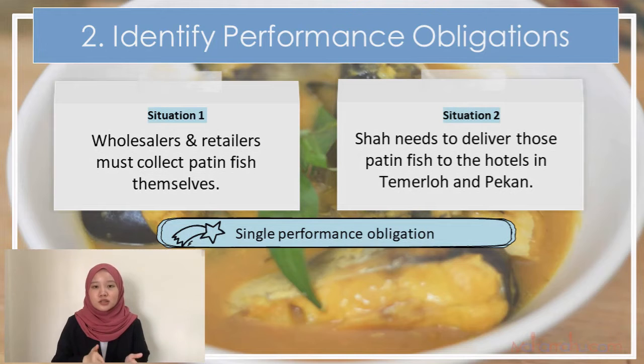First is when the wholesalers and retailers come to collect the patin fish themselves. Second is when Shah needs to deliver the patin fish to the hotels in Pekan and Temerloh. In both situations, Shah has a single performance obligation. In the second situation, it is still a single performance obligation as delivering and selling the patin fish are highly interdependent and cannot be transferred individually to the customer.